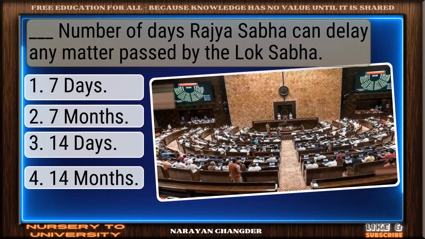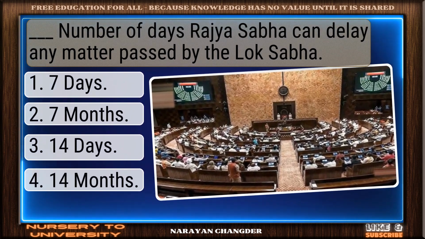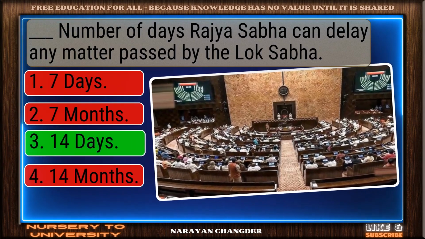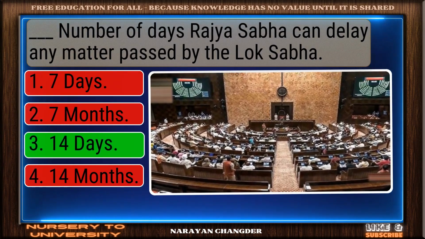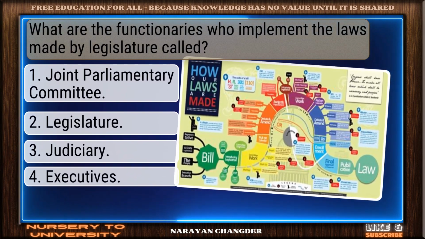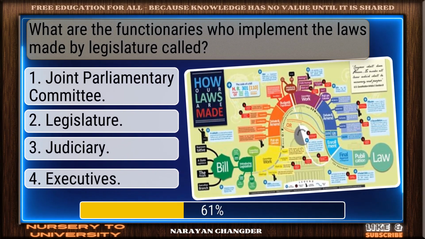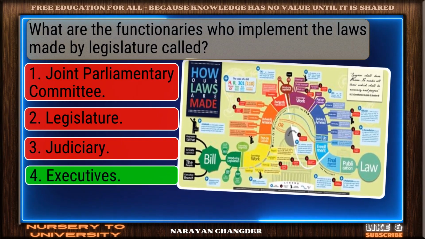Question number 37. Dash is the number of days Rajya Sabha can delay any matter passed by the Lok Sabha. Correct response. 14 days is the most accurate answer. Question number 38. What are the functionaries who implement the laws made by legislature called? On track. Executives is the correct answer.